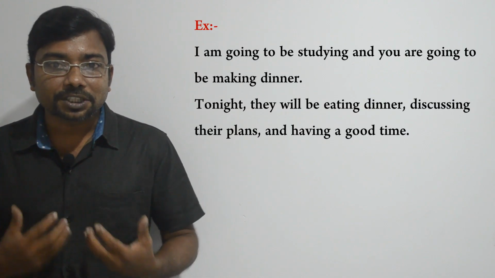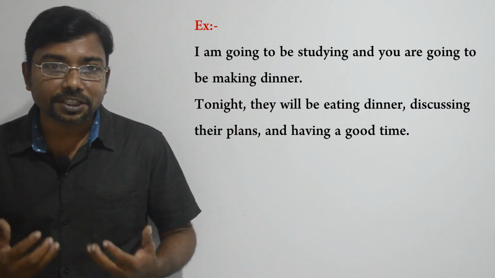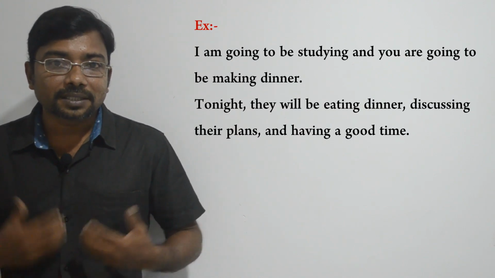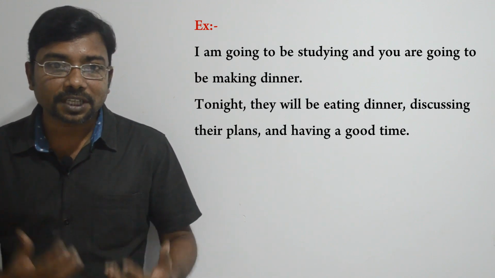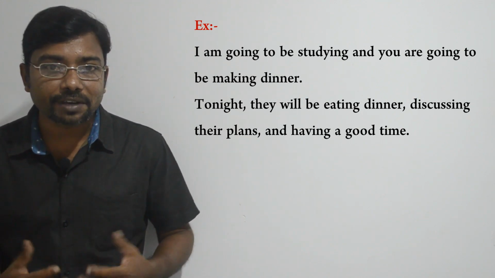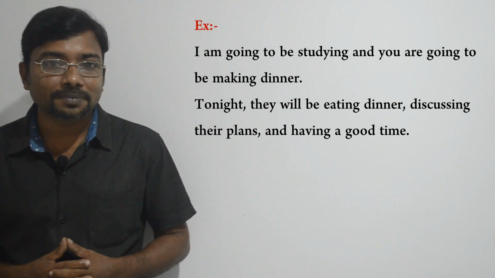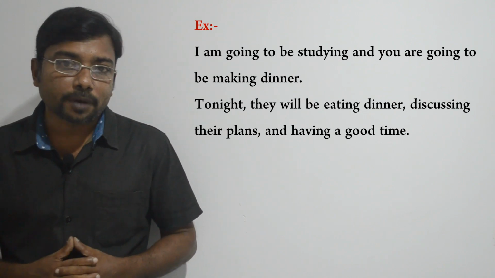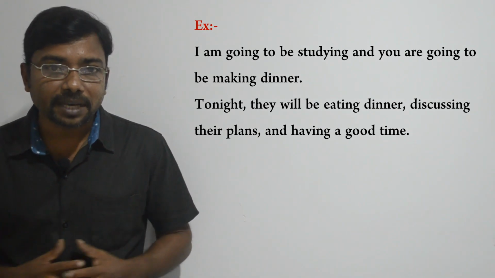Okay everyone, we can also use this tense to indicate parallel actions in the future. That is to say, we can use this tense to indicate two actions that will be happening at the same time in the future. Look at this example. I'm going to be studying and you are going to be making dinner. Tonight, they will be eating dinner, discussing their plans and having a good time. Okay, look at the first example. I'm going to be studying and you are going to be making dinner.